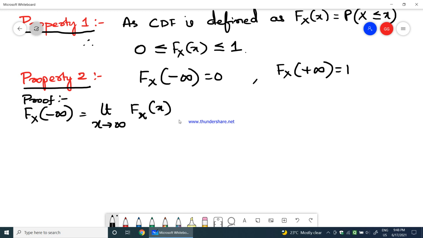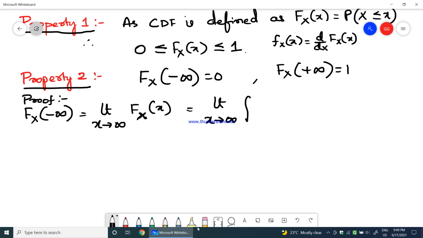Which is equal to limit x tends to minus infinity integration of. So, I will just recall that I told you that the probability density function fx of x would be differentiation of Fx of x.